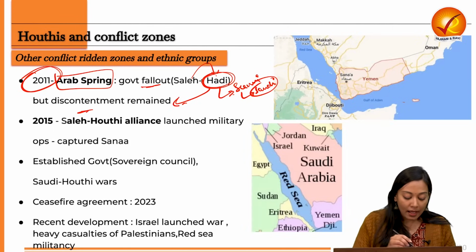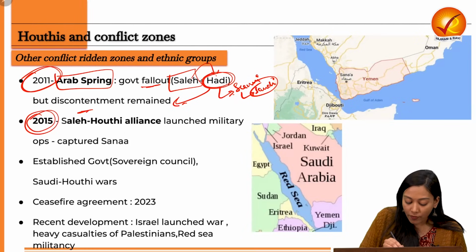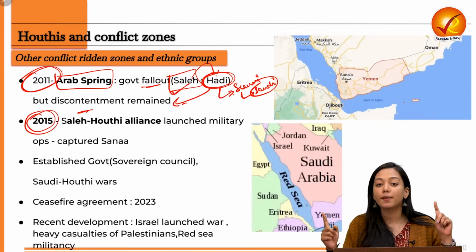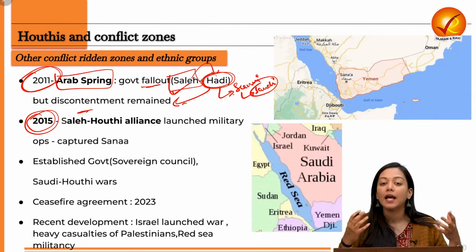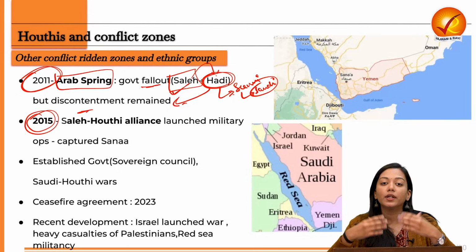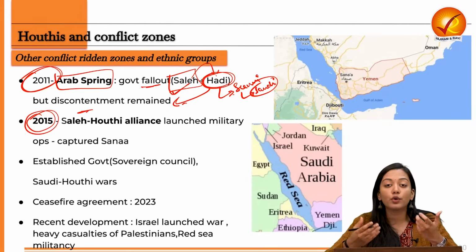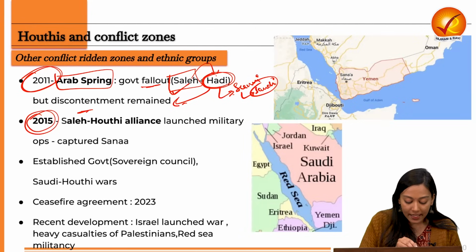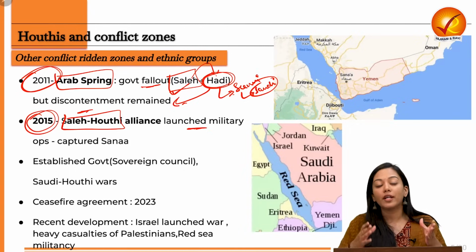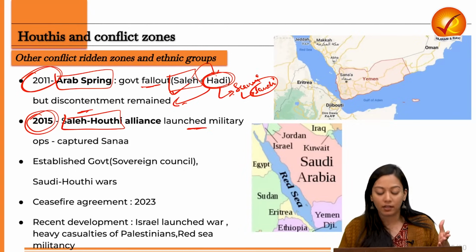Now, in 2015, what happens? The ousted President Saleh, who was also a part of the Zaidi group but did not support the ideologies of the Houthis back then, will come back and join hands with the Houthis and say that we'll form an alliance to overthrow the current regime, the current government, which is also causing a lot of economic crisis due to its corrupt rule. So therefore, a Saleh-Houthi alliance will be formed, and now this military or insurgent group will take a political turn.